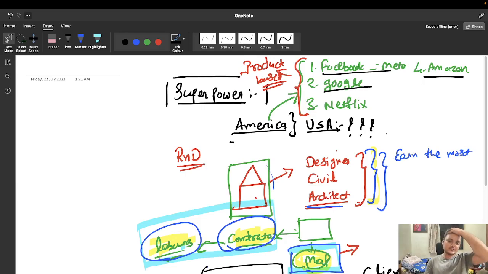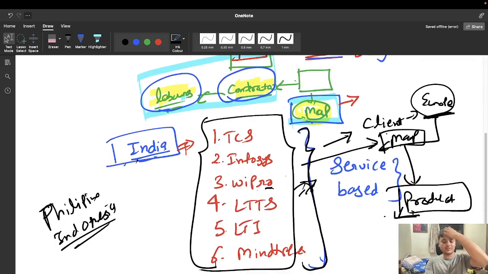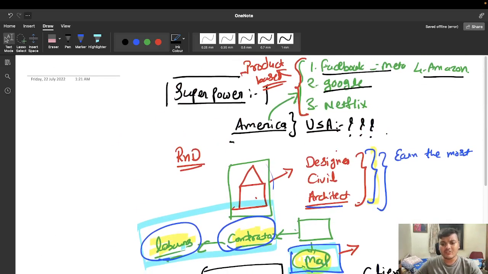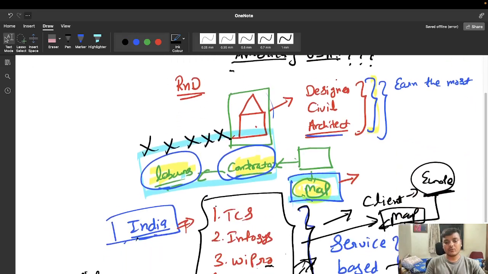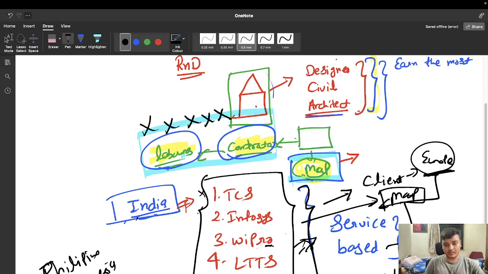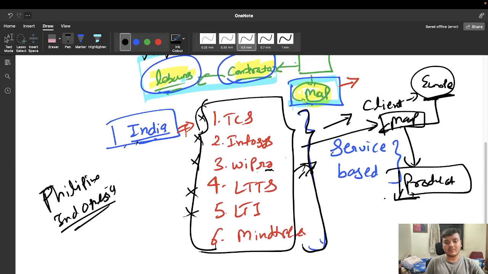So for that purpose these companies take a lot of importance in our brain right now, right? So similarly, your focus should never be here, right? So you don't have to work on these companies. I'll tell you that I had a lot of offers from every one of these companies, okay, but I rejected all of them because I don't want to give a service. I want to use my brain.